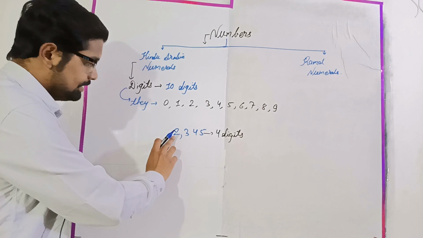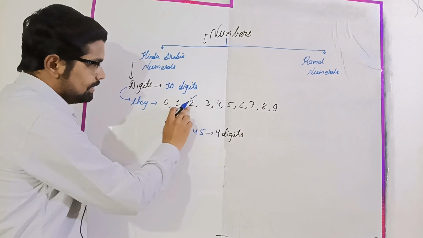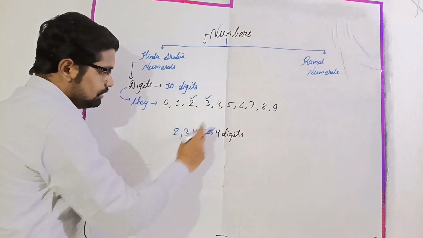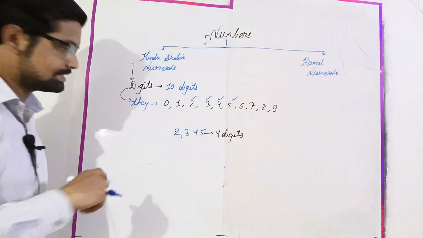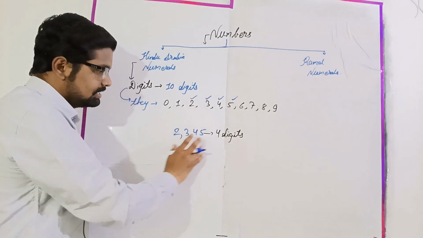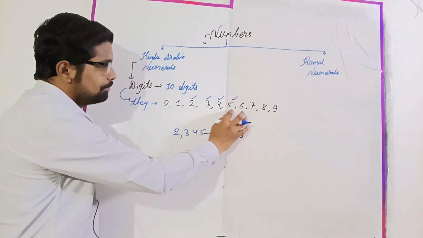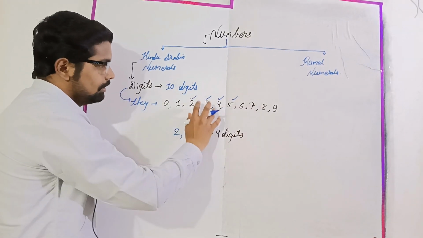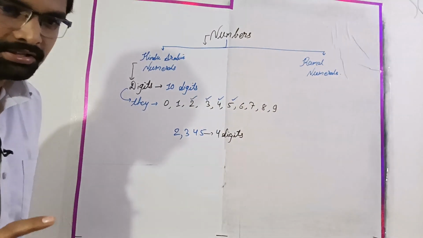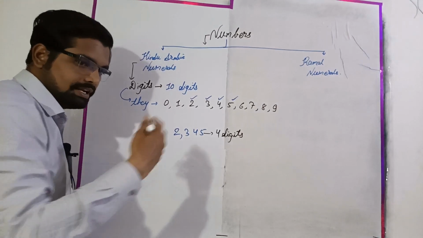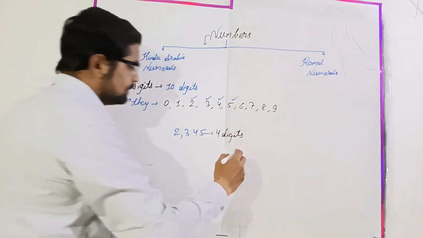Very good. See, 2 is already here, now 3, 4 and 5. So as you can see, this 4 digit number is formed with the help of these 4 digits among these 10 digits, right? Is it clear? Similarly, you can take one more example.